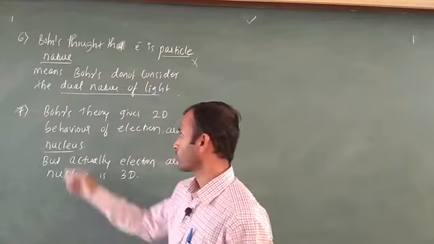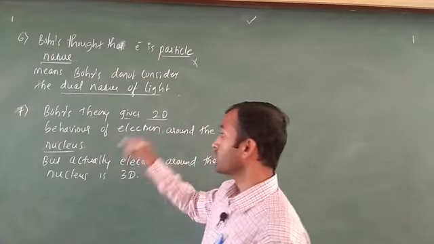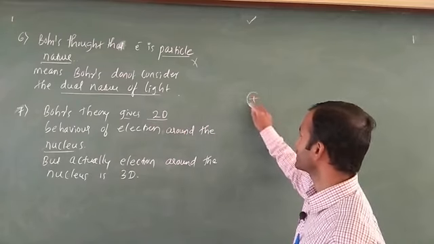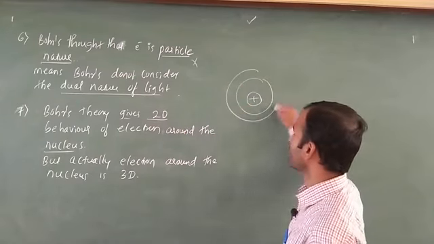The next one is that Bohr's theory gives a 2D behavior of the electron around the nucleus. Here the nucleus is there and the electron revolves around the nucleus.